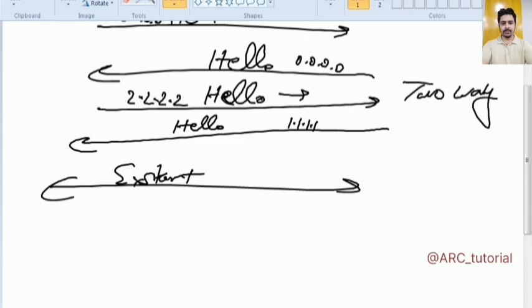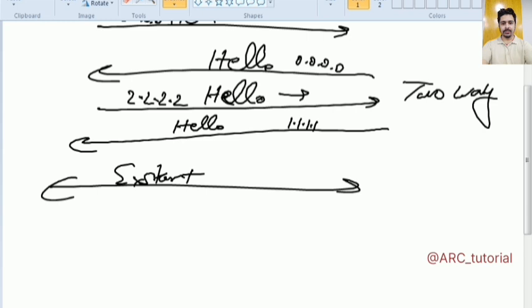So for each DBD packet they must have a sequence number. I'll let you know why it is mandatory to have the DD sequence number, database descriptor sequence number. This DD sequence number will be negotiated during ExStart state, and also master and slave election will be performed during ExStart state.